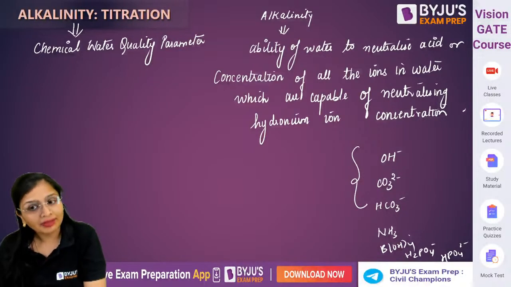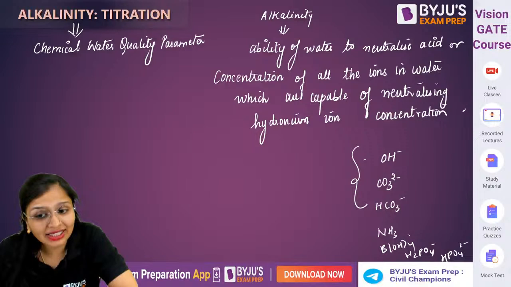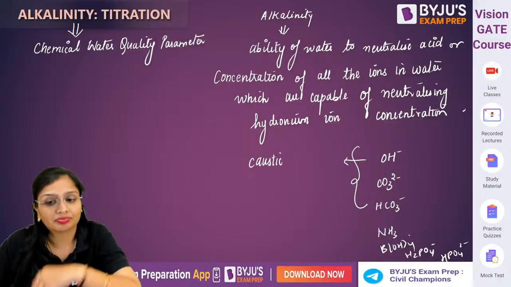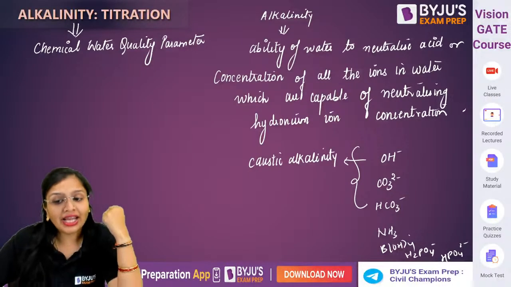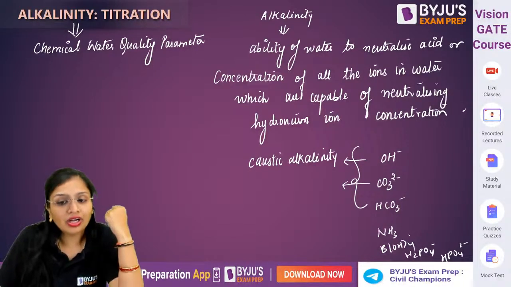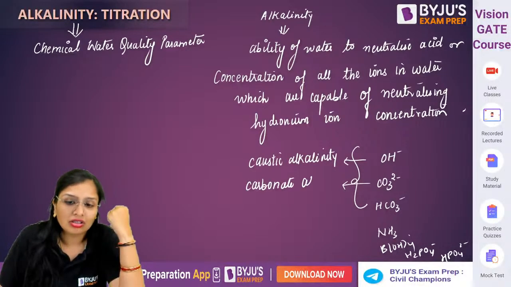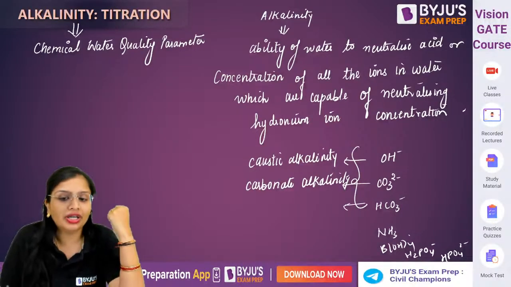Now, if hydroxyl ion imparts alkalinity, that type of alkalinity you call caustic alkalinity. If carbonate ions impart alkalinity, you call it carbonate alkalinity. And if bicarbonate ion imparts alkalinity in water, you call it bicarbonate alkalinity.